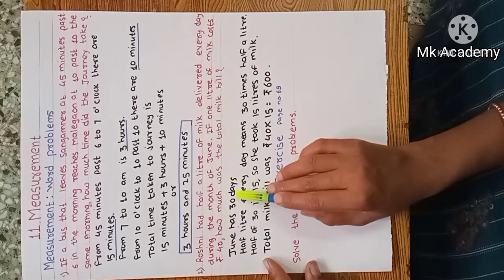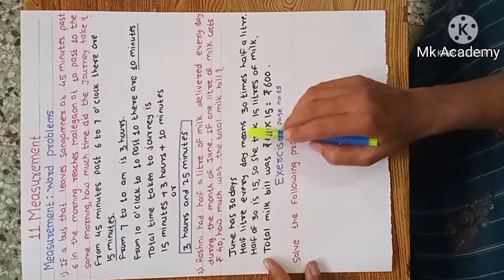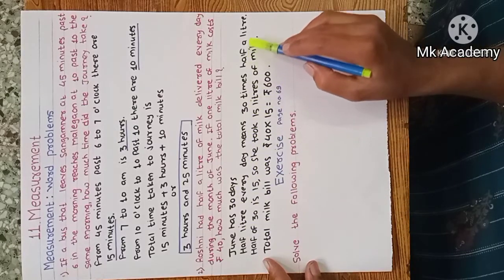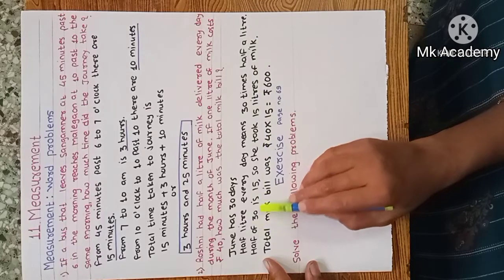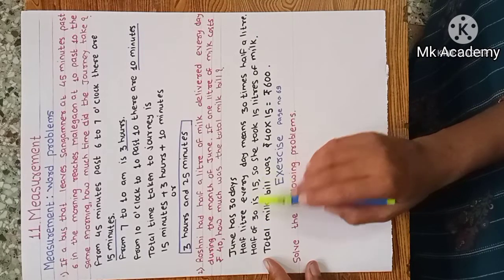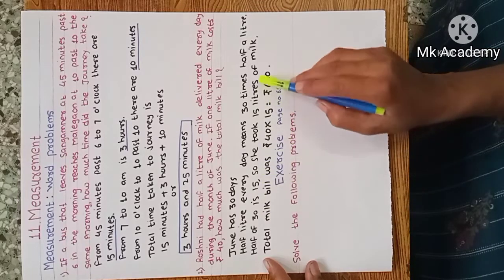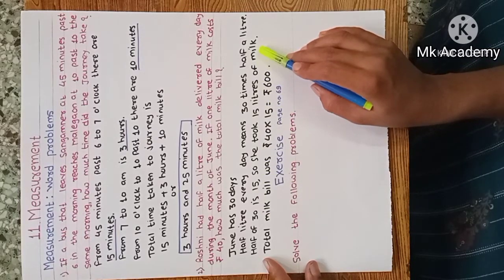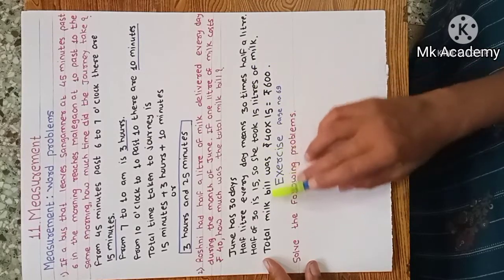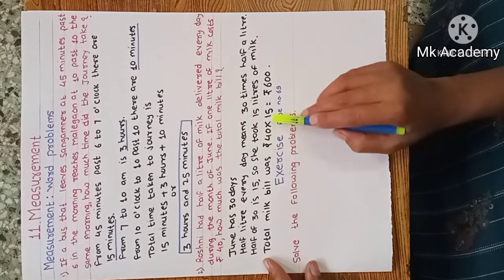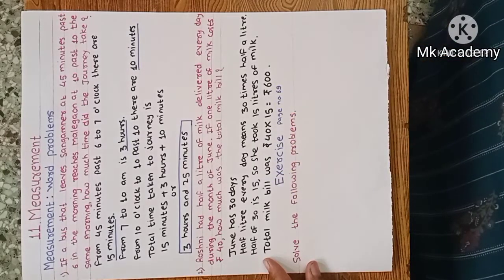June has 30 days. Half a liter every day means 30 times half a liter. Half of 30 is 15, so she took 15 liters of milk. The total milk bill was 40 into 15, which means 600.